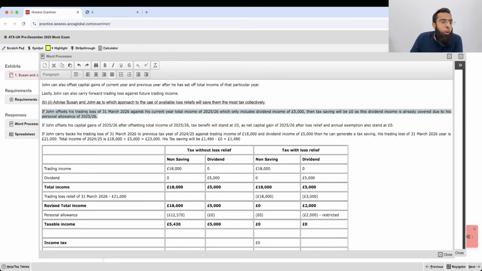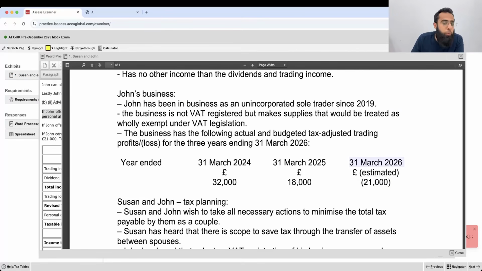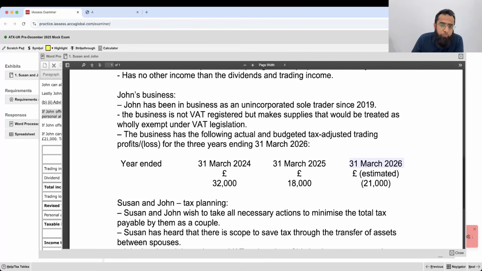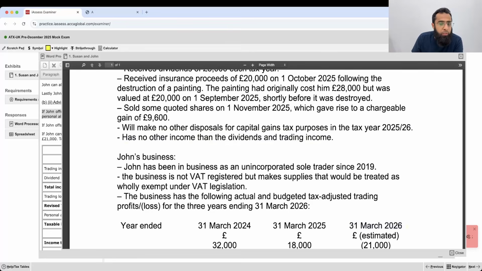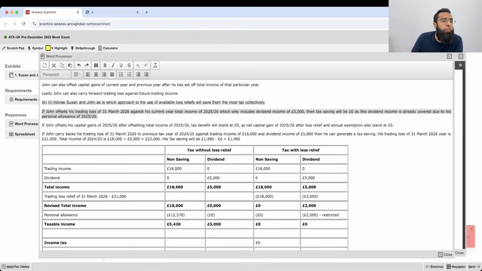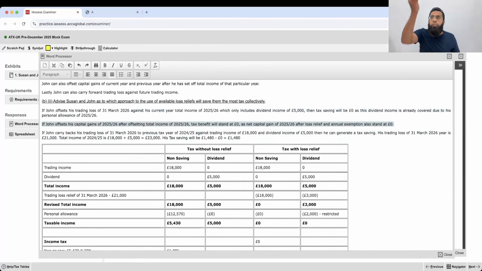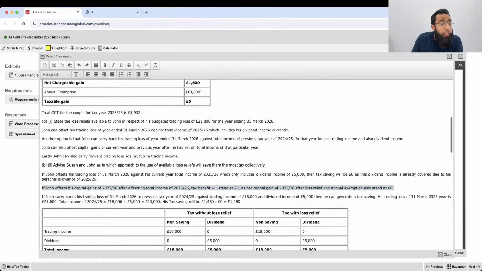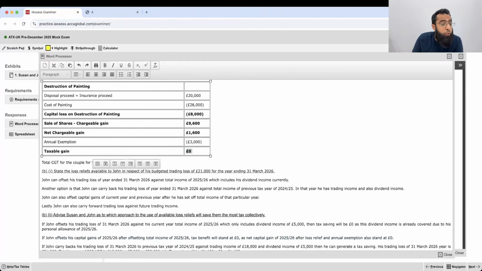John had this loss in the year ending 31st March 26, which is 25-26, and obviously trade was in loss. Any other income was his dividend income. So if he offset his total income, the benefit will be zero because 5,000 was already covered by the personal allowance. Then after offsetting total income, he can go for his capital gain tax. His capital gain tax of 25-26 was also zero because it was already covered by his loss and annual exemption.